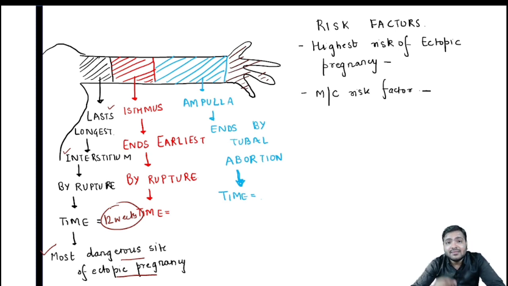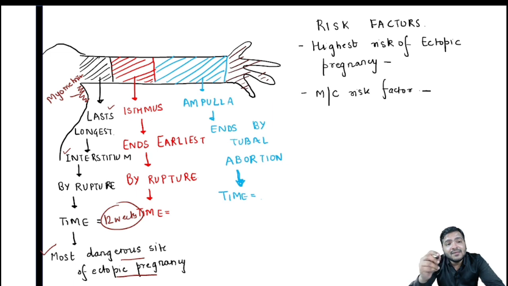Now why? Since it is the smallest part and it takes a lot of time to rupture. You will ask me why it is so. Because remember, in the uterus we have a muscle called the myometrium. This layer of myometrium will support the zygote up till 12 weeks.